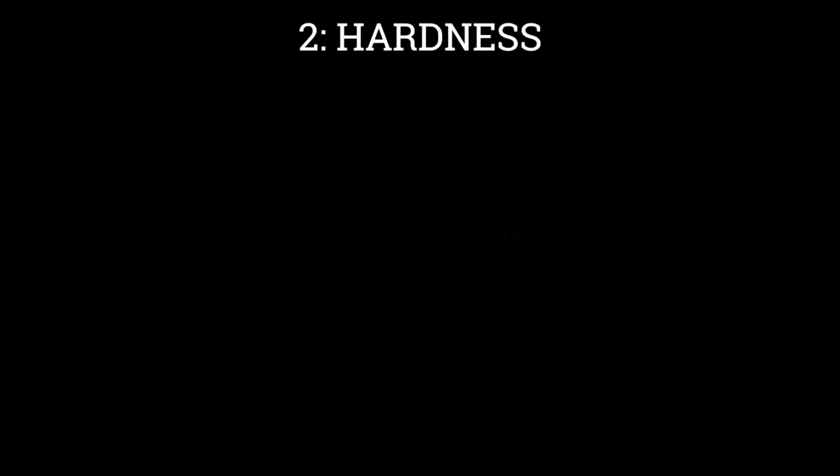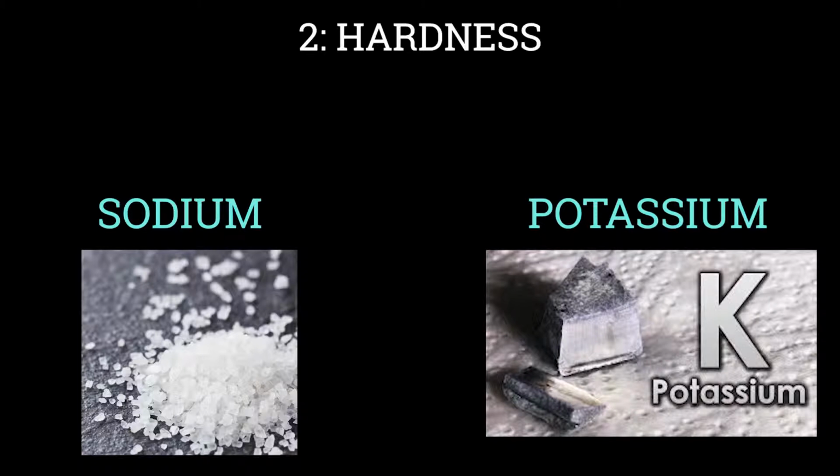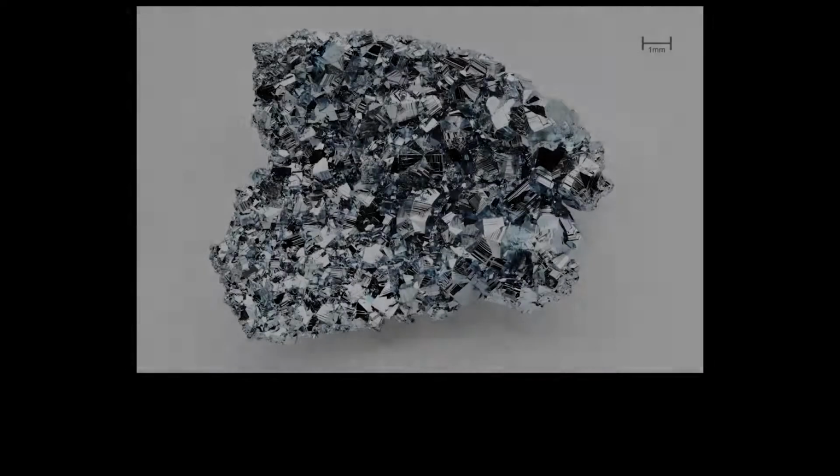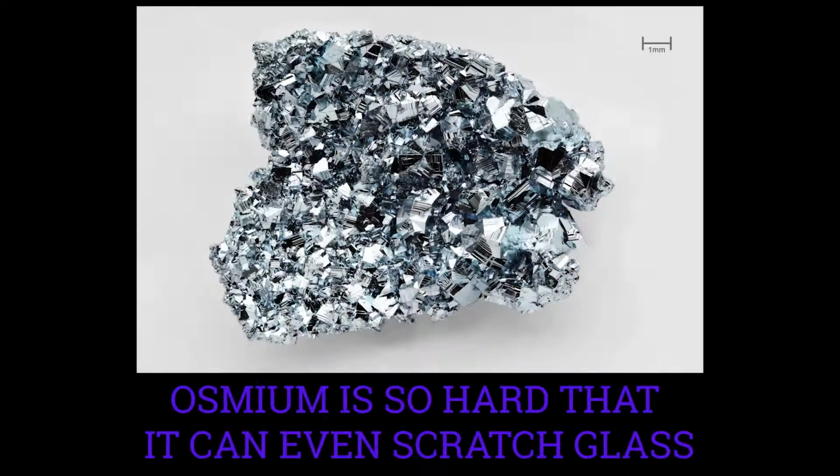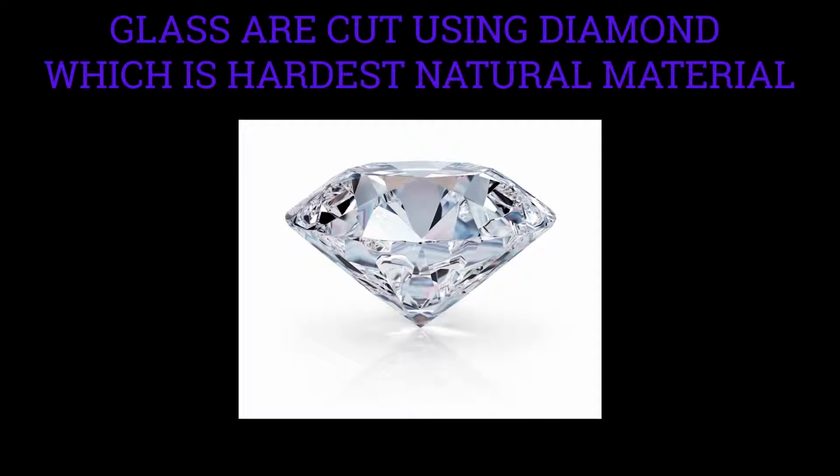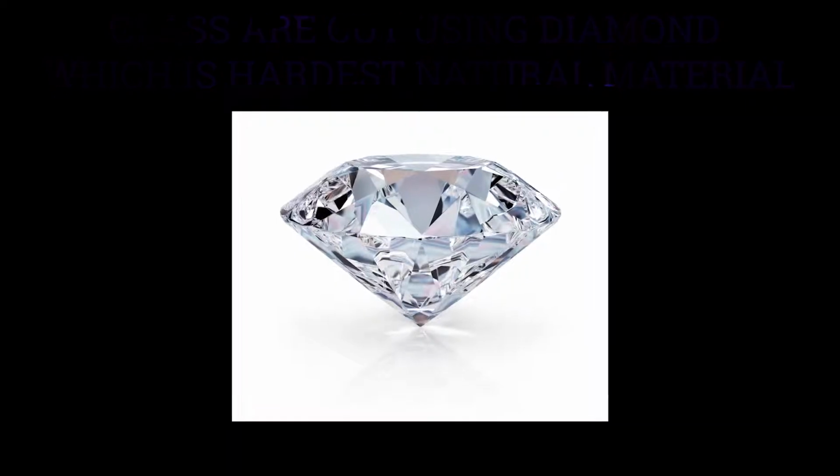2. Hardness. Most metals are hard. The exception here is sodium and potassium, which is soft enough to be cut by a knife. Some metals are very hard at room temperature. For example, osmium is so hard that it can even scratch glass. Glass are cut using diamond, which is hardest natural material.